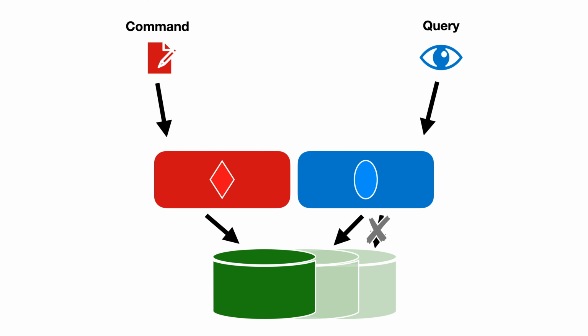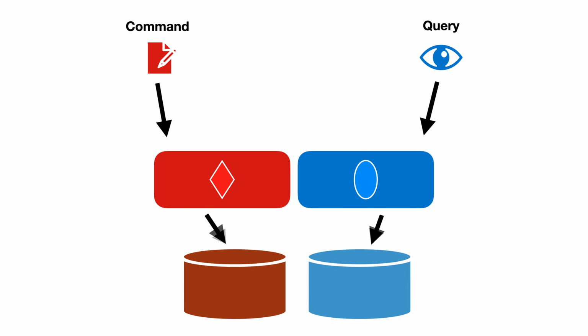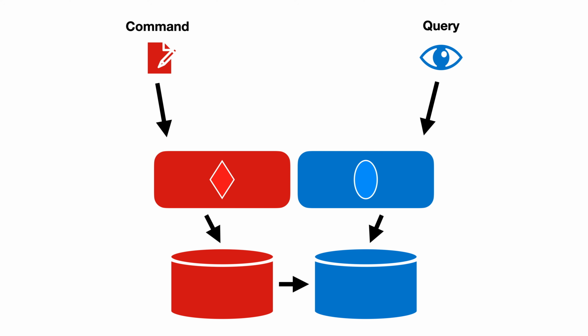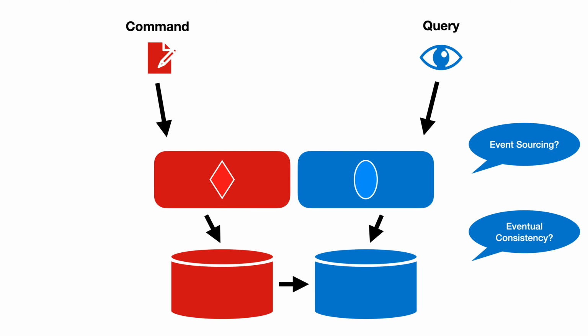Perhaps queries get too complicated for our database to execute, and we want to pre-compute different views of the data. For example, building each user's homepage in advance so that the data can be loaded quicker after they log in. This is why CQRS is often discussed alongside other concepts such as event sourcing and eventual consistency. Using CQRS might make adopting those ideas easier, but they're not essential.